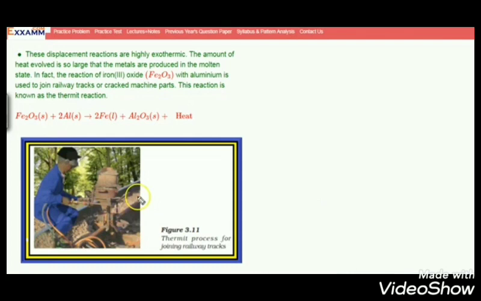What is that reaction? Fe2O3 plus aluminium giving iron plus aluminium oxide plus heat. This is an exothermic reaction, as heat is liberated during the reaction, and also this is nothing but a displacement reaction where the iron oxide is reduced to iron metal. Thereby we are making it useful in joining the railway tracks.